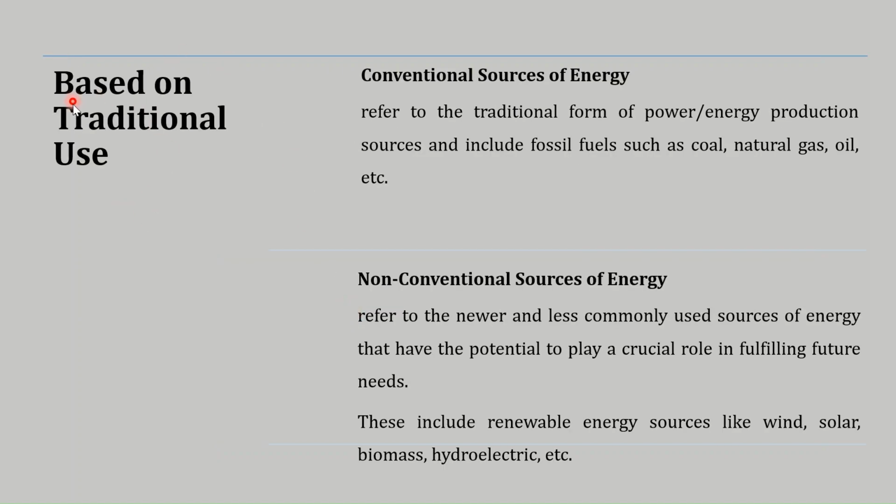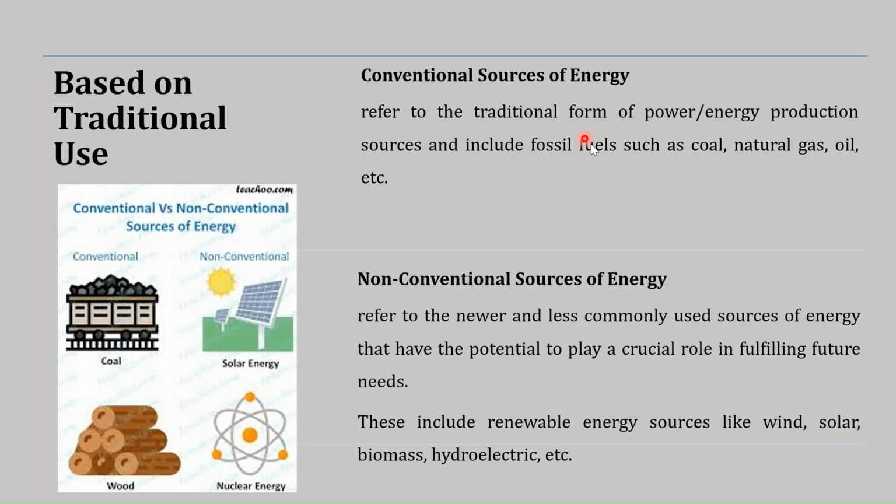Third classification is based on traditional use. On this basis, we have the conventional sources of energy and the non-conventional sources of energy. So conventional sources means all those sources which are the traditional form of power or energy production, means जो लॉन्ग टाइम से यूज होते आ रहे हैं. इस पे we have the example fossil fuels like the coal, natural gas and the oil, जो हमेशा से हम यूज करते आ रहे हैं.